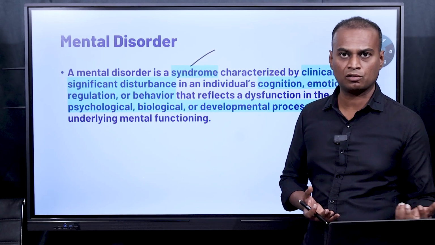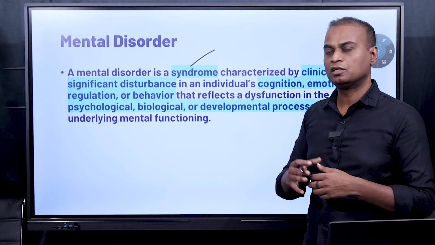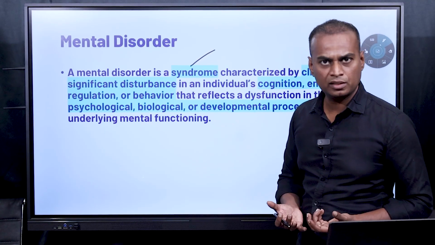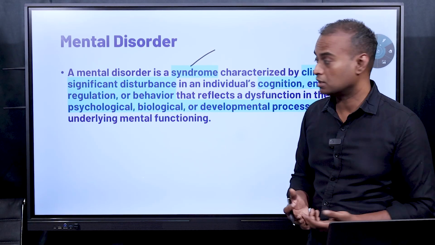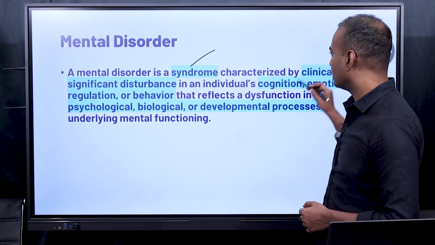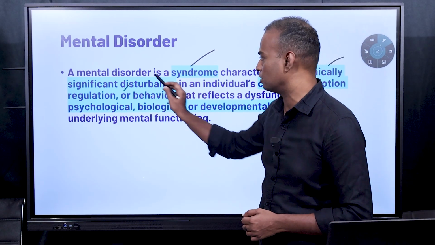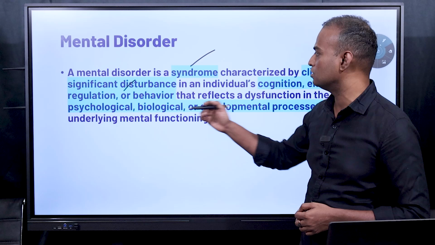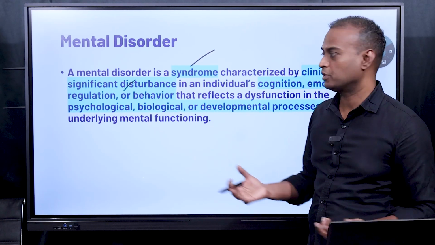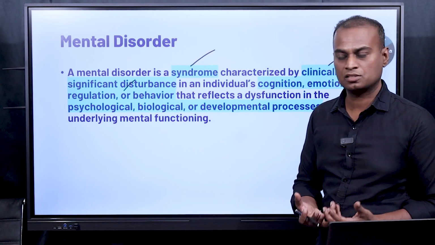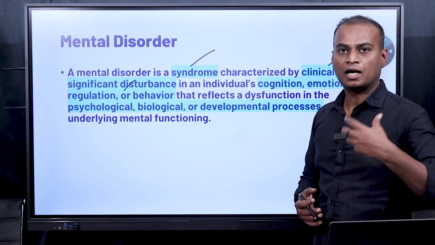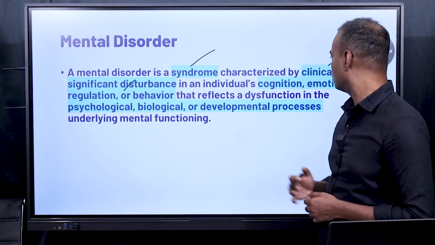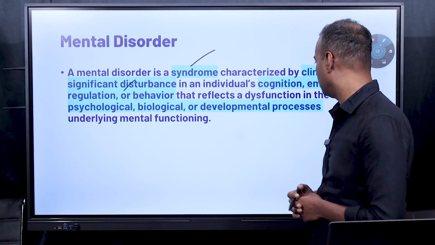Maybe sometimes it will have pathology, structural changes in the brain, chemical changes in the brain, physiological changes in the brain. But most of the mental disorders will not have that. That's the reason it is considered a collection of symptoms characterized by clinically significant disturbance. This is a very important one. You cannot say it is a mental disorder unless there is a significant disturbance. When you observe clinically, when the patient is suffering, or the doctor can observe, or the attendants of the patient can observe, there should be significant disturbance. That is one of the important criteria for deciding it as a mental disorder.